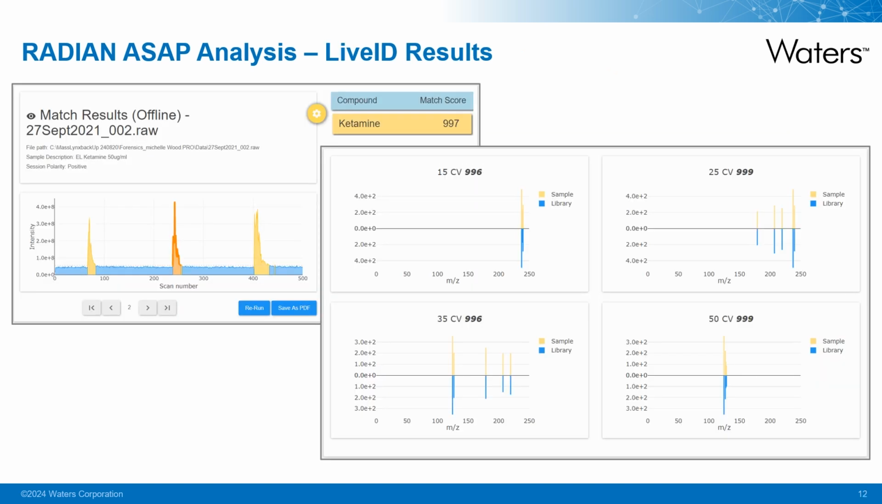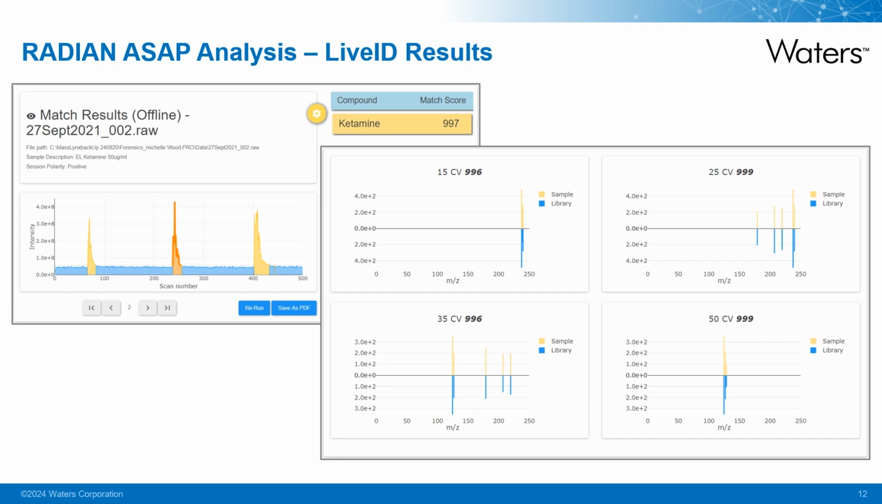An example of the LiveID results for a sample of ketamine CRM, which was analysed using the Radiant ASAP, is shown here on this slide. The sample was analysed in triplicate, as you can see from the 3 responses in the top left panel. In the panel on the right, the spectral data is shown. The acquired sample, shown here in yellow, is matched against that of the reference spectra in the library, shown here